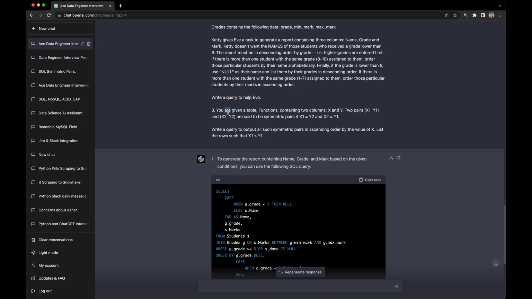So I asked, when you're given a table, functions containing two columns x and y. So this is a classic SQL interview question. Two pairs are symmetric if x1 equals y2 and y2 equals x1. Write a query to output all such symmetric pairs in ascending order by the value of x.